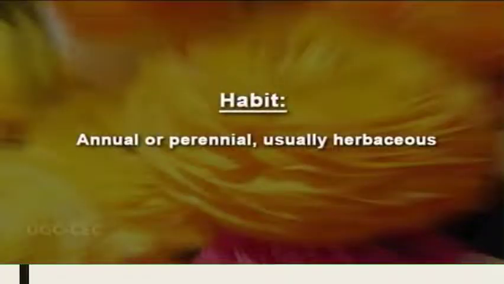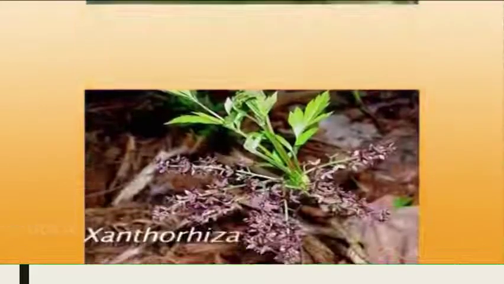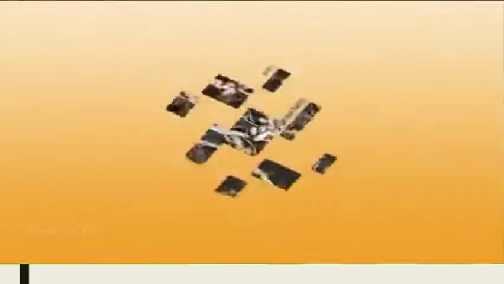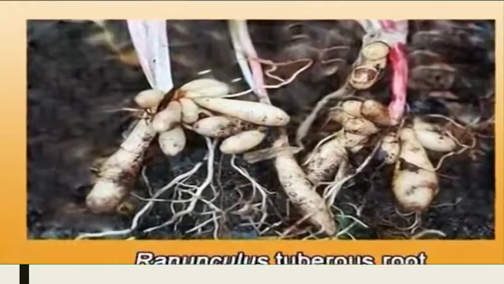So we are going to start the description of this family Ranunculaceae, starting from its habit. It is mostly annual or perennial in its life cycle, and usually these are herbaceous. But some of the members in Ranunculaceae are woody climbers, as is true for a genus called Clematis. Or sometimes it can be a shrub, as is the Xanthorrhiza. Coming to the second part, that is root. It's a taproot system which is always branched, or sometimes it can be tuberous as well.